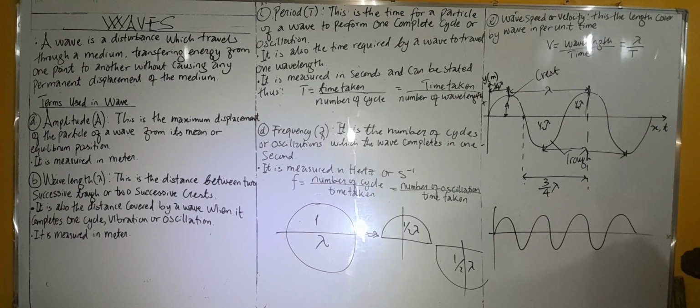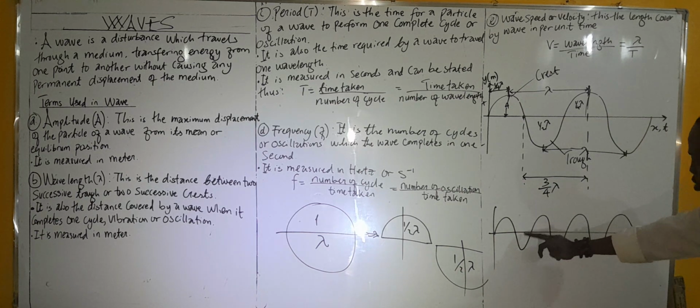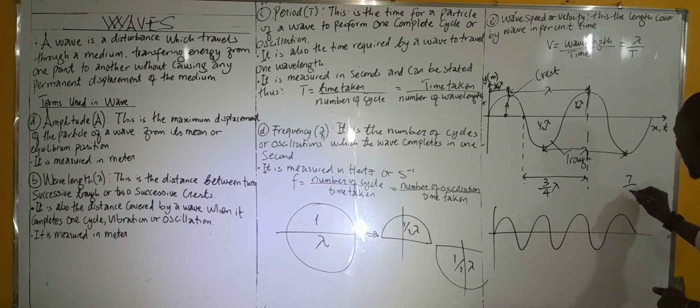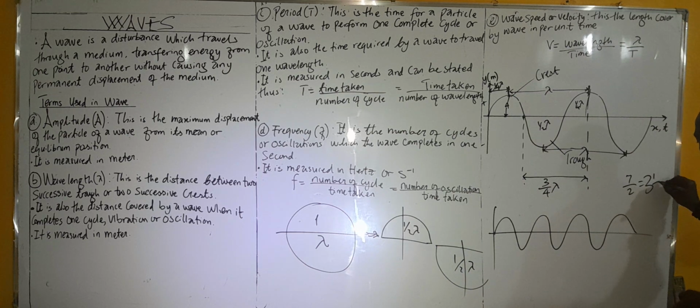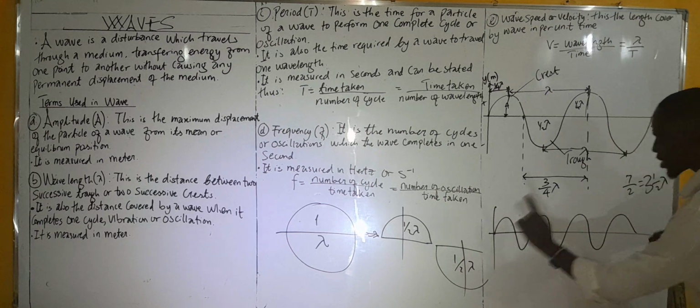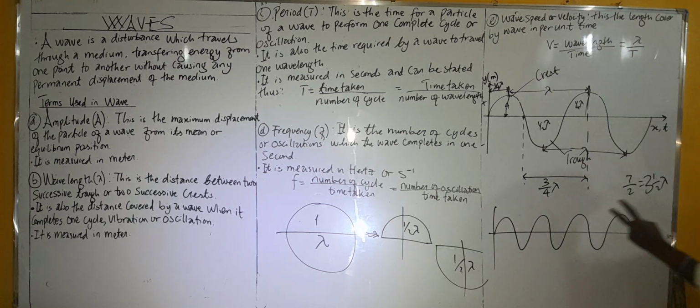So people will decide to count it in half: 1, 2, 3, 4, 5, 6, 7, and say 7 divided by 2 is 3 and a half wavelengths. Whatever way you want to count it, there's no problem. 1 circle, 2 circles, 3 circles and a half.